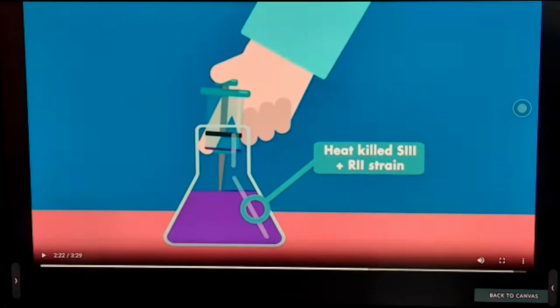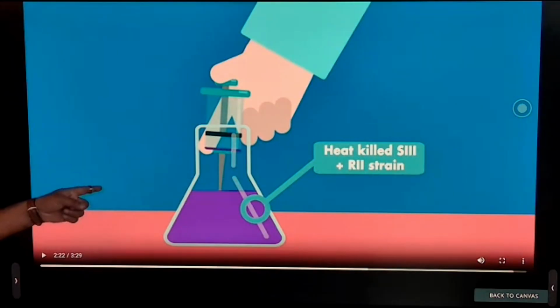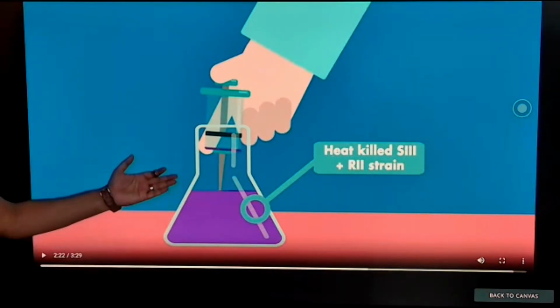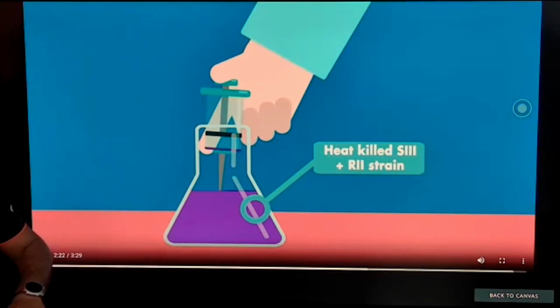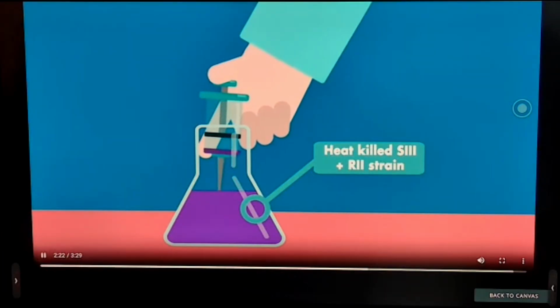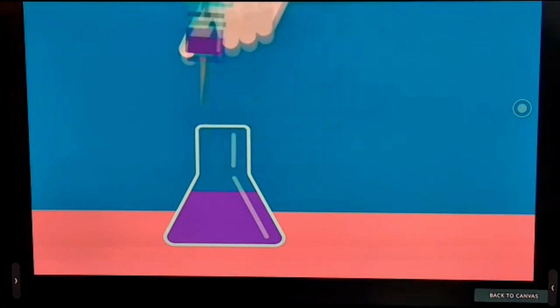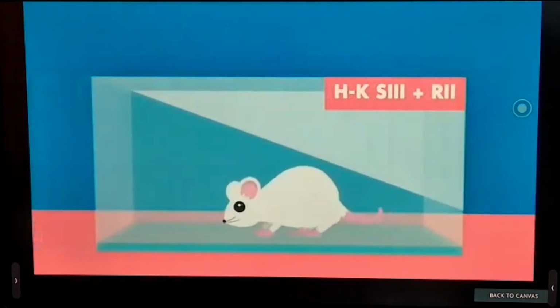Okay, this is the last condition. What we are doing here is mixing our heat killed S strain and our R strain. Both were not causing disease. Heat killed also not causing disease, R strain also not causing disease. So logically, our mice should survive. So how can you say it died? We'll see first. Proof is important. If you do not see with your eye, don't believe it.